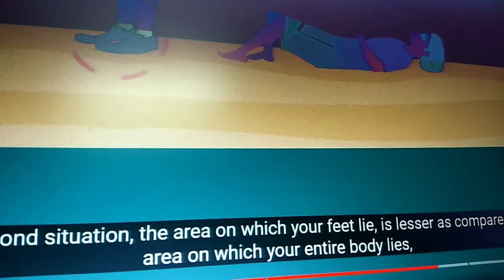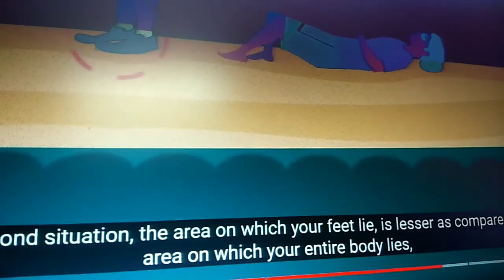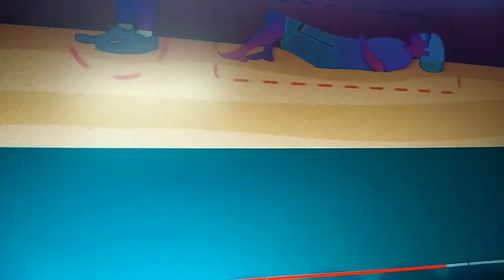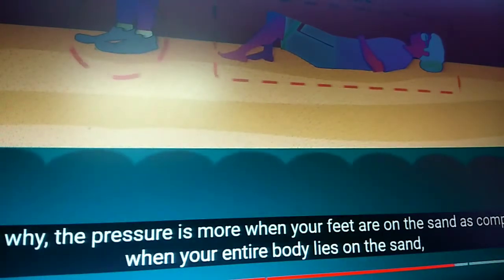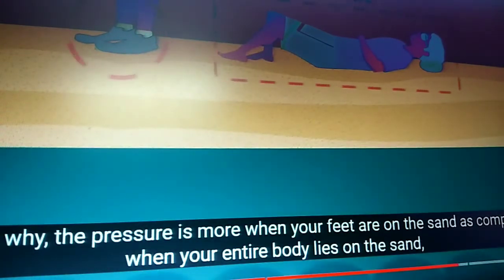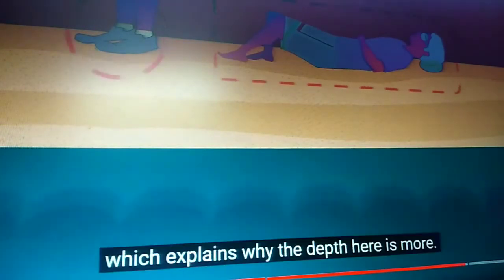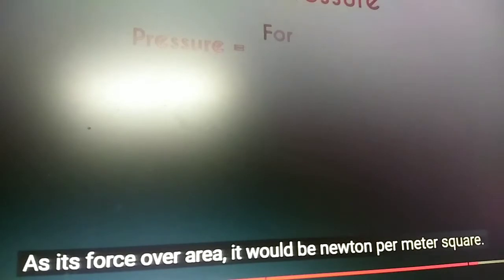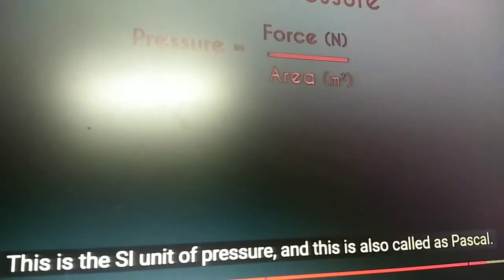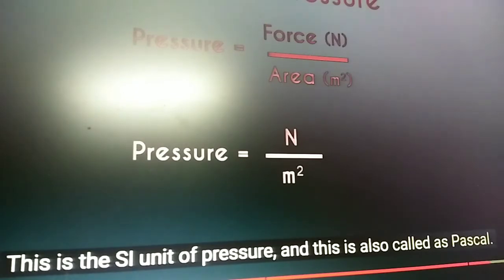Same way, when you are walking, the area of contact with the sand is less. When you are lying down, the area of contact is more. So when you are walking, you apply more pressure, so the sand depth will be more than when you are lying on the sand. Pressure is inversely proportional to the area.